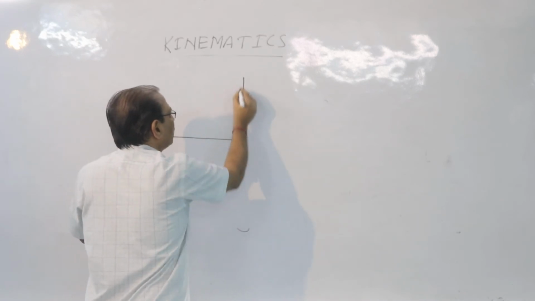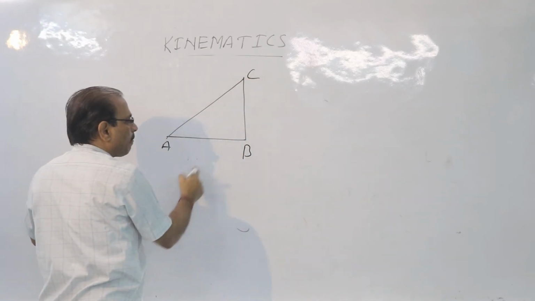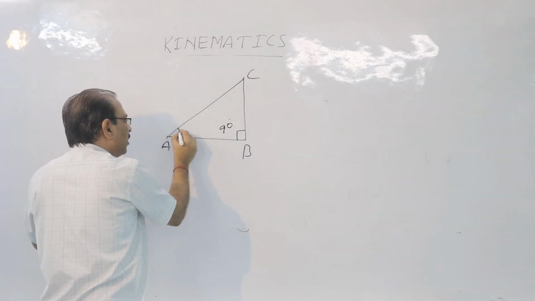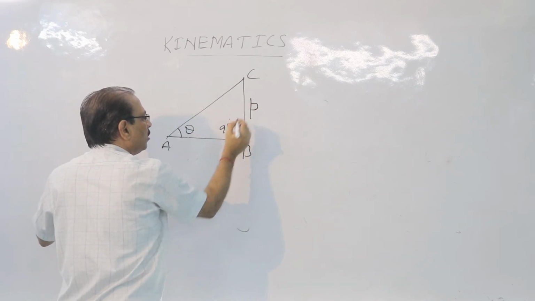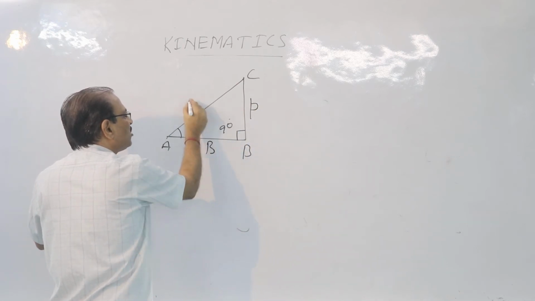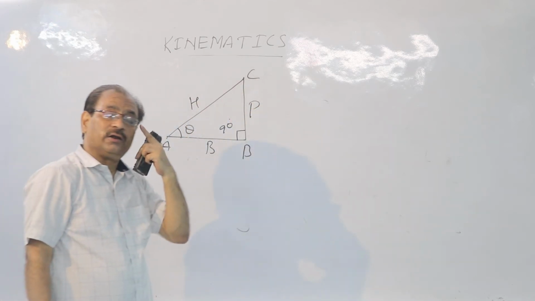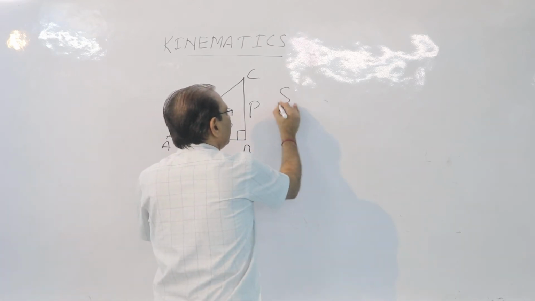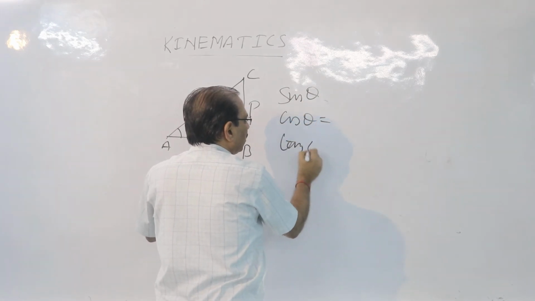This is called, in physics, in mathematics, a right angle triangle. Children, let it be A, B and C. This angle is 90. This angle is theta. Then this becomes perpendicular, this becomes base and this becomes hypotenuse. Let us write P. Children, we are familiar, we have done in a small class sin theta, cos theta and tan of theta.